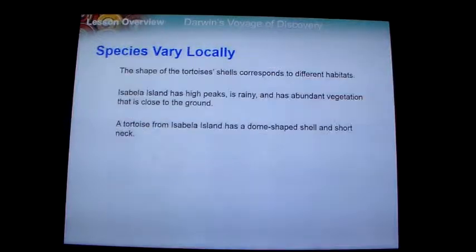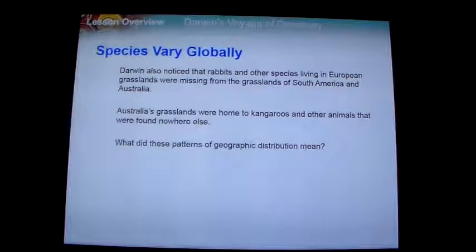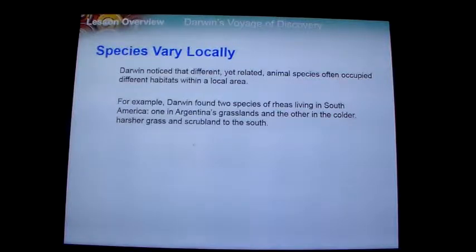All right, Darwin was traveling and noticed a bunch of different things. For example, first, species varying globally. He found flightless, ground-dwelling birds he called rheas living in the grasslands of South America. They look and act a lot like ostriches, yet they only live in South America, and ostriches only live in Africa. He went to Australia and saw the emu, very similar but a different species. Australia's grasslands are also home to kangaroos and other animals found essentially nowhere else, so there is geographic distribution of animals there.